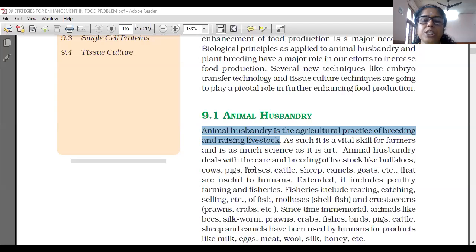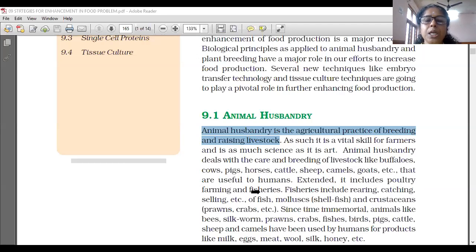Animal husbandry deals with the care and breeding of livestock like buffaloes, cows, pigs, horses, cattle, sheep, camels, goats, etc. that are useful to humans. Extended, it includes poultry farming and fisheries.